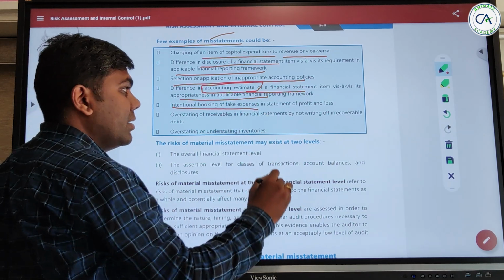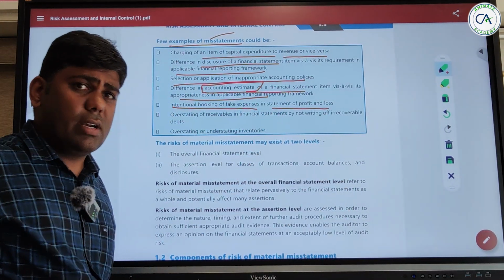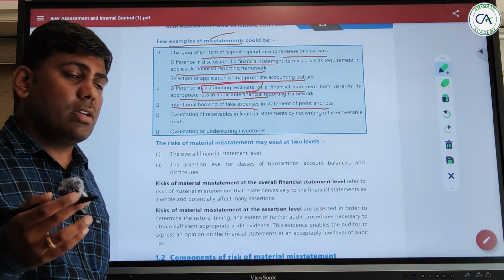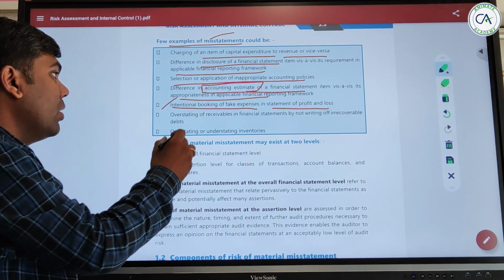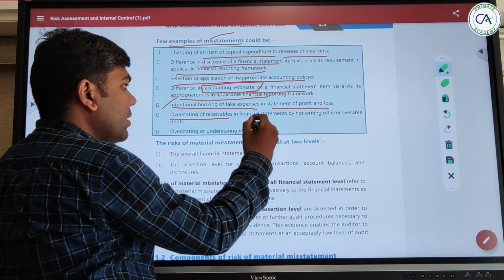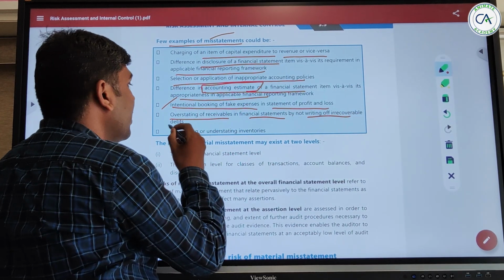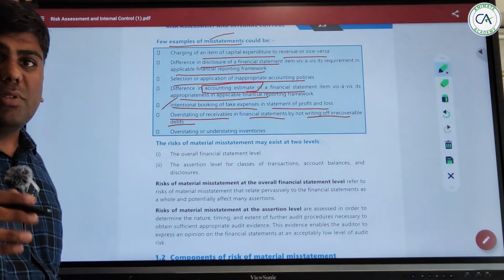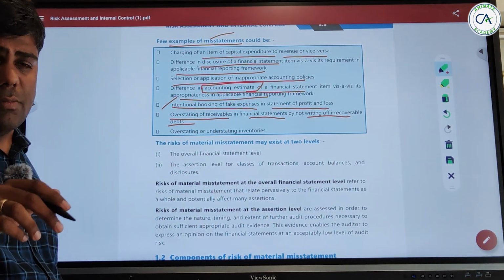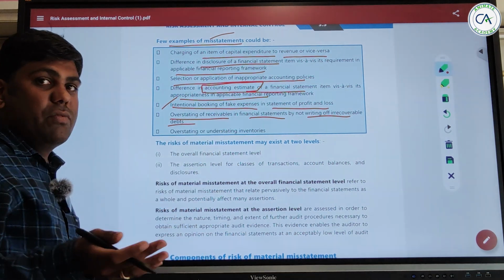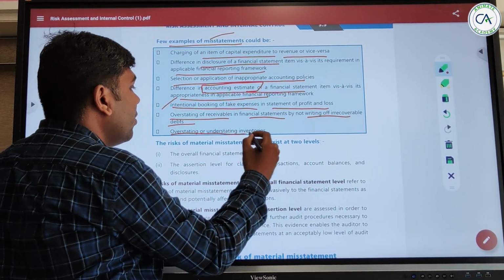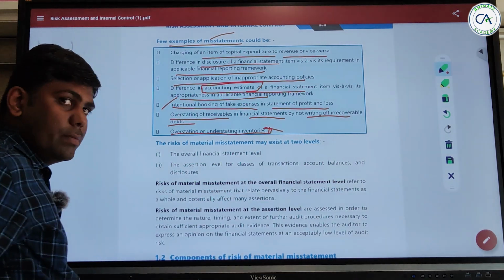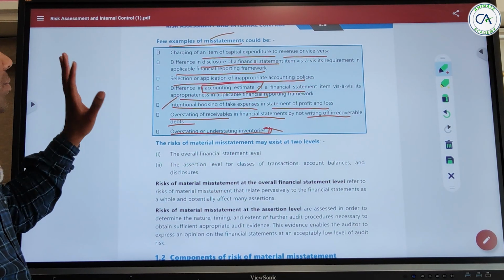Intentional booking of a fake expense in the statement of profit and loss, like miscellaneous expenses, that you have intentionally shown, is also a misstatement. Overstatement of receivables in financial statements by not writing off irrecoverable debts. That means bad debts you have not taken into account completely, and that is why the receivables are at a higher amount. That is also a misstatement. Overstating or understating inventories, right? So these are the examples of misstatement.